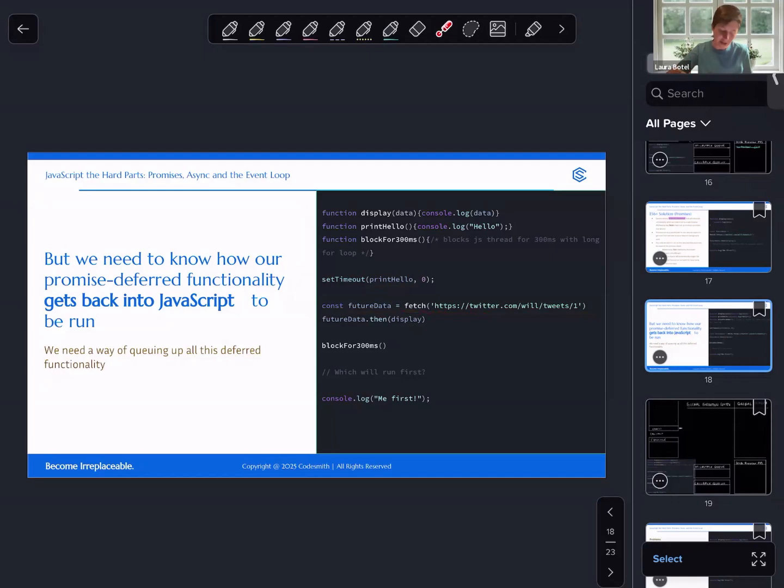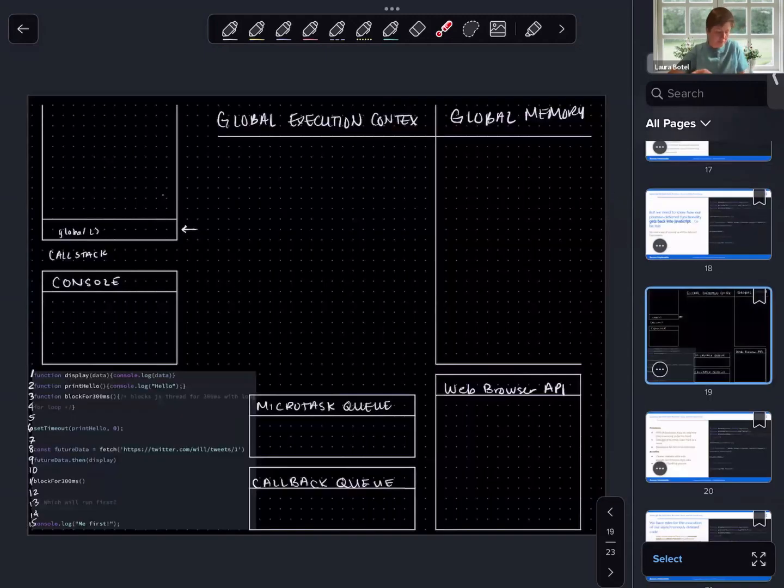This will immediately return a promise object, which we will then display. We are also invoking a synchronous function, block for 300 milliseconds, and it's just going to take a long time to run, relatively long at 300 milliseconds. And we're console logging meet first. So there's a lot of console logs here. What do you think the order will be? Let's diagram it and find out.